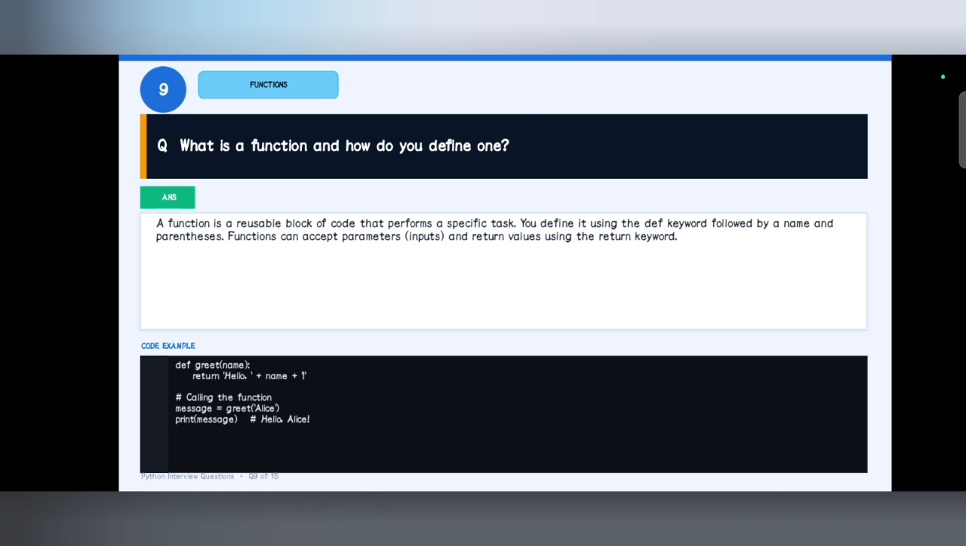Calling the function: if we return a value, we should call the function by assigning it to a variable. Here we call message is equal to greet, so we can print message directly. By printing the message, it will call the greet function, and it will return hello plus whatever name we give. That's it about function.